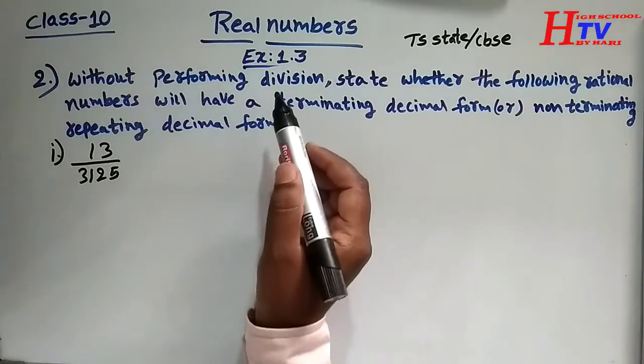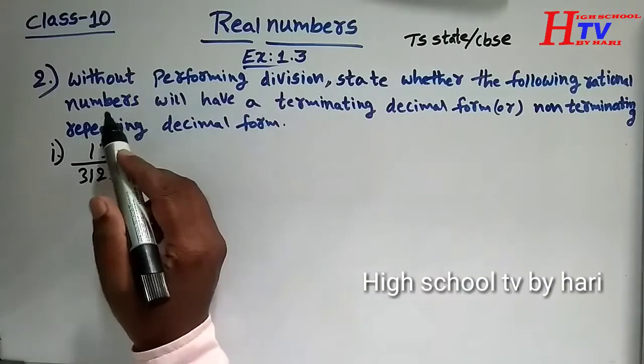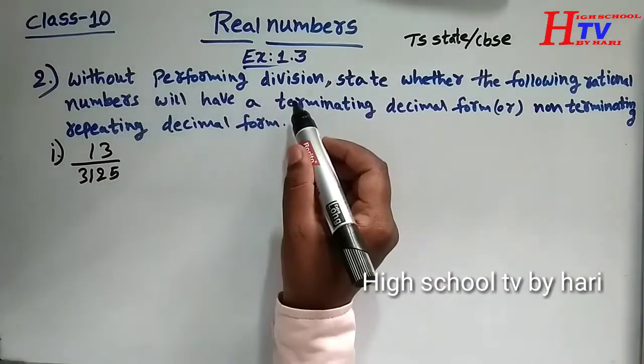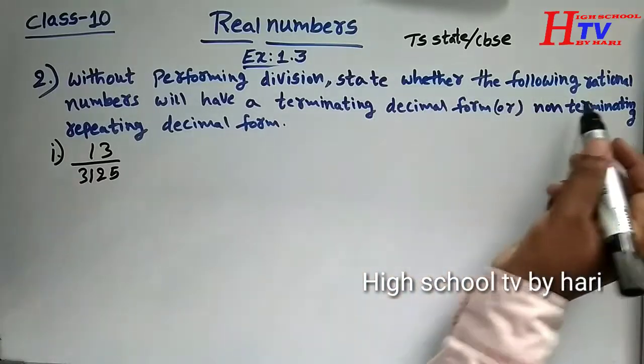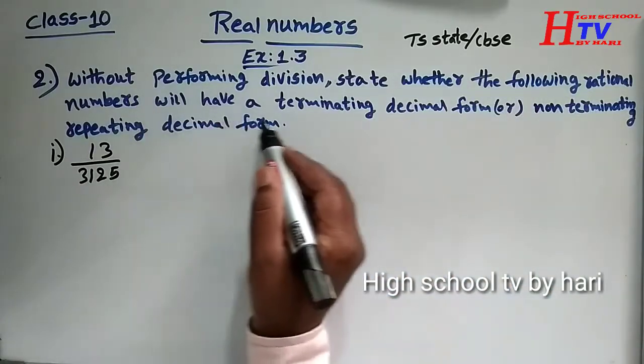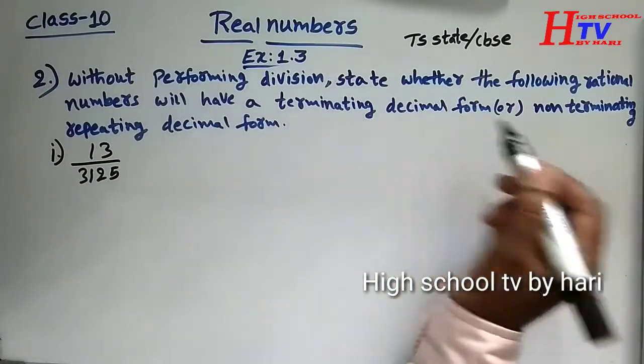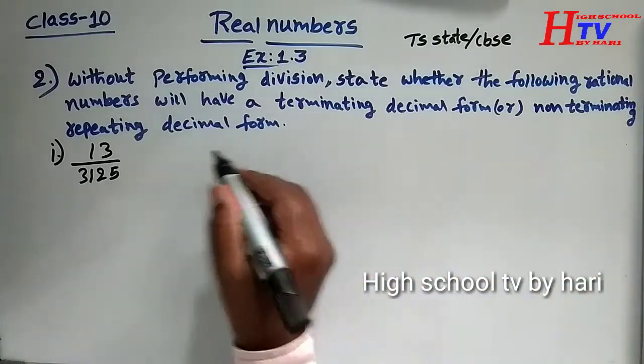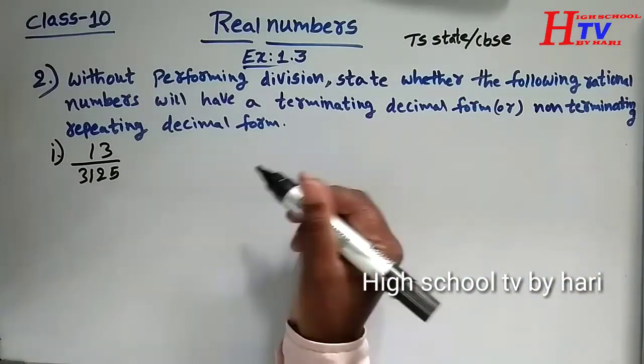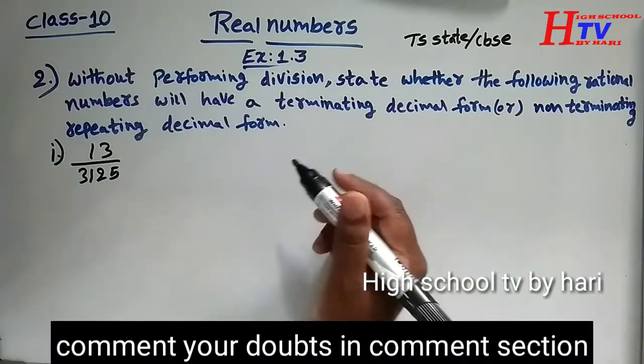Today's topic is exercise 1.3, second question. Without performing division, state whether the following rational numbers will have a terminating decimal form or non-terminating repeating decimal form. How can we know without performing division?